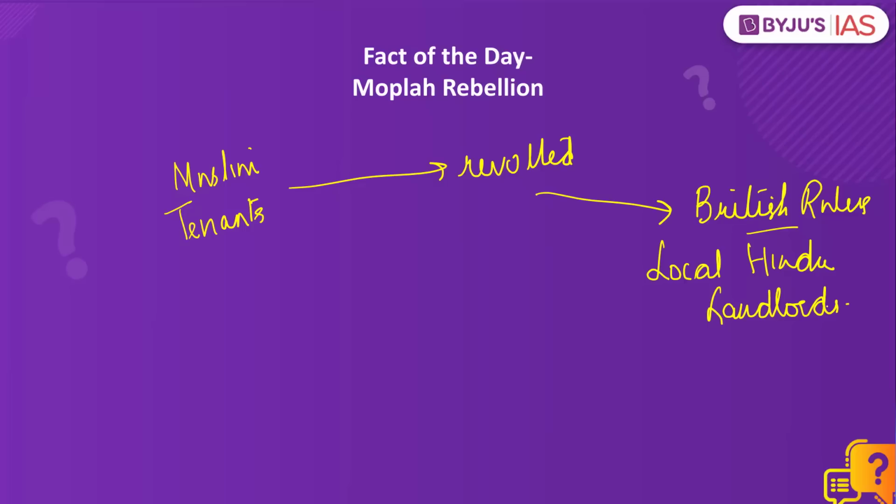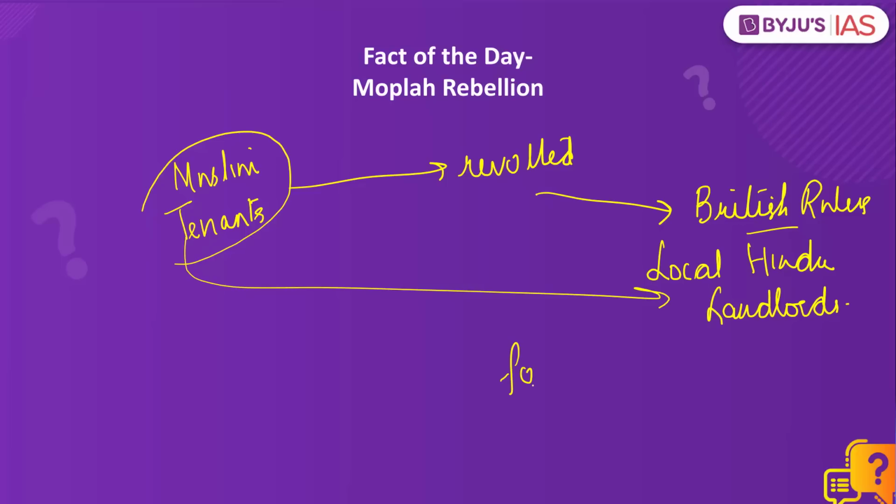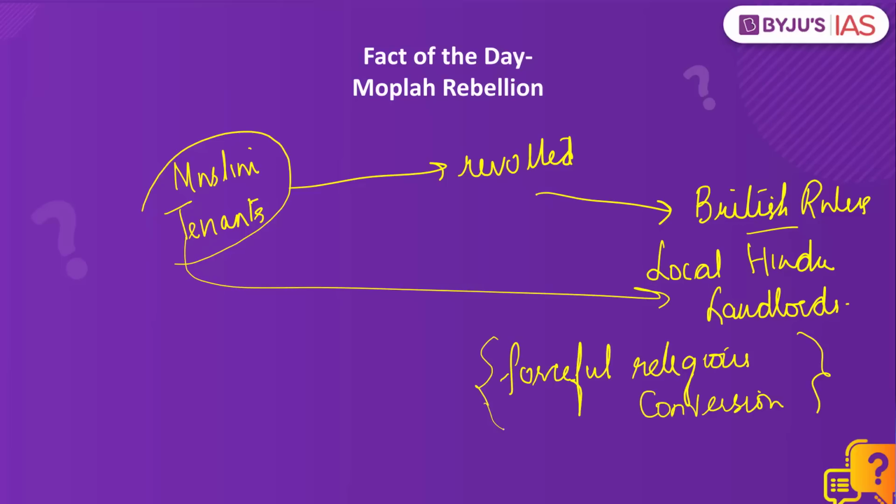But unfortunately, when this non-cooperation movement was going on in the country, it took a communal turn in Malabar. So Muslim tenants were pitted against the local Hindu landlords. And there is also an allegation of forceful religious conversion during this period.